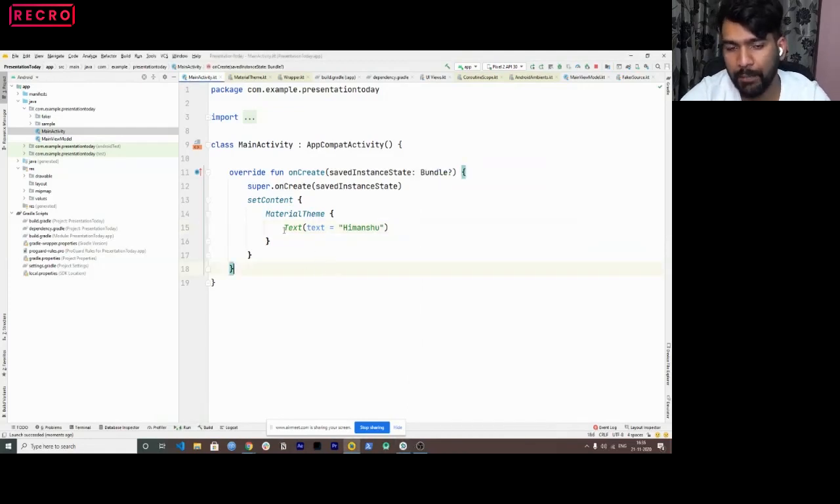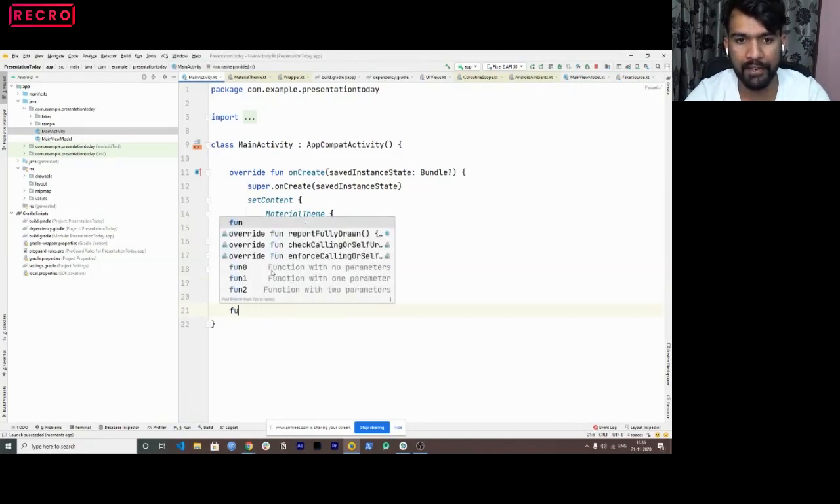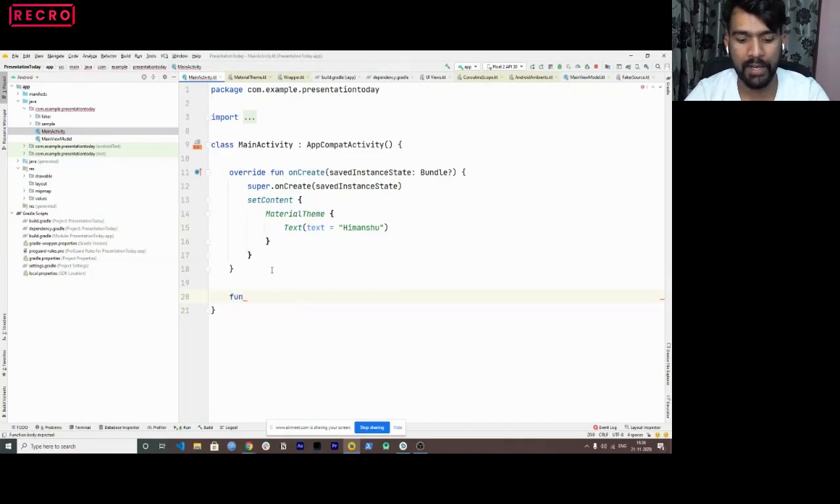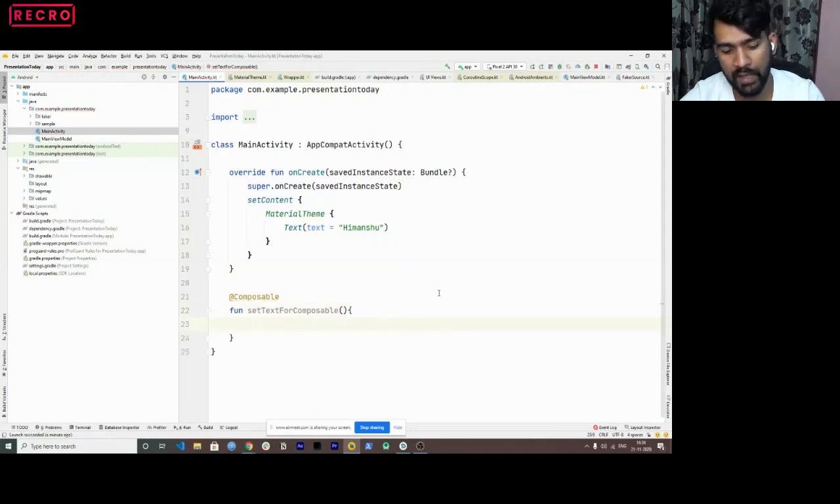I was actually planning to do it here, but now since Hitesh has asked, I'll do it in a separate complexity. Like I'll try to make it easy. So let's say I'll create a function. I'll name it setTextForComposable, right? Now I'll annotate it as composable like this, and I'll make it a basic function. Now I'll remove this, and here I'll call the set composable like this, and this should work fine, right?